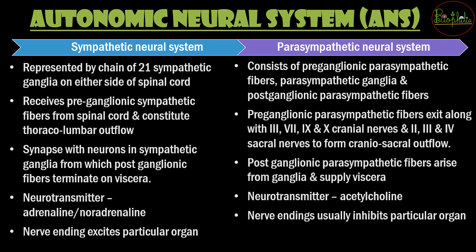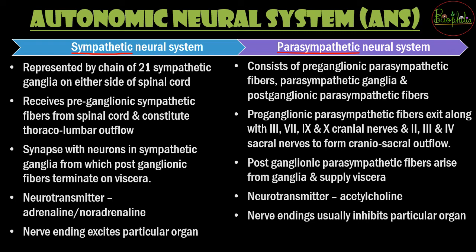If they are not under your control, these need to have both kinds of systems. यानी उनको accelerate करने के लिए भी you need some system, and to bring back to normal you also need something. That is done with the help of the sympathetic and the parasympathetic neural system.